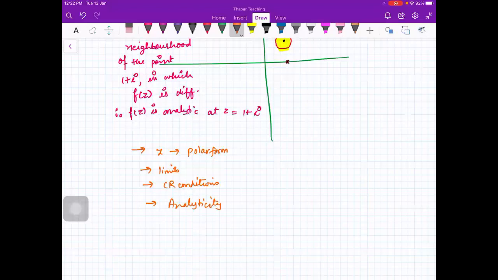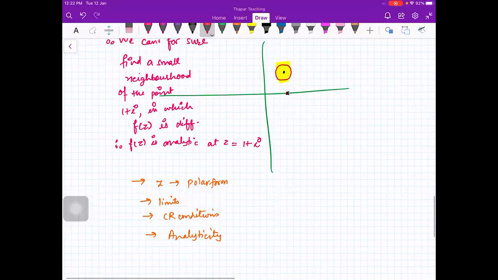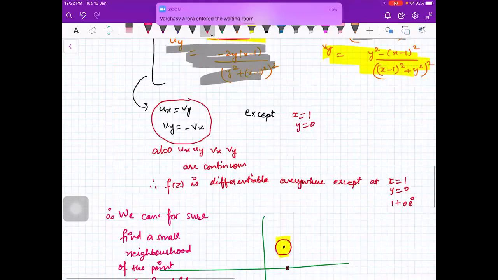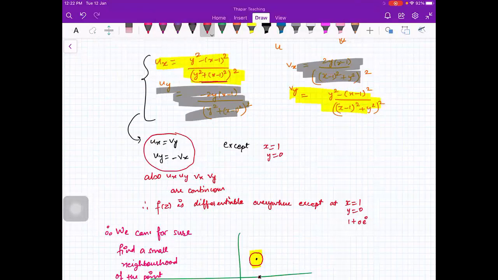Ma'am, can you please scroll up a bit? Yes, sure, beta. Ma'am, for the differentiability of f(z), all four partial derivatives must be continuous. Yes, beta. This condition should be satisfied, plus all the 4 partial derivatives should be continuous. Ma'am, that leads to the function being differentiable at that point. Yes, beta. If any one of them is not continuous, then you cannot say anything.